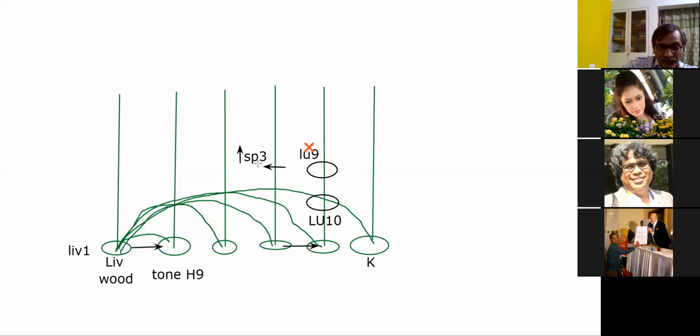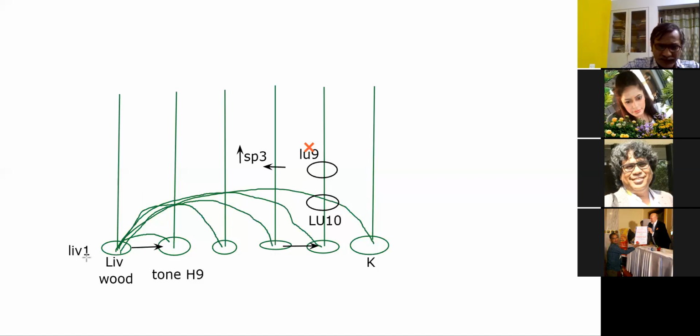Because if SP3 is tonified, then the humidity of the whole body will increase, because we are tonifying the earth. Similarly, if you simply tonify liver 1, what will happen? The availability of the wood variety of chi of all meridians will increase. If the availability is increased, all of them will be supplied, all of them will be tonified. If you want to tonify the wood in your body, then all the wood points of every meridian have to be tonified. So what should you do? Just simply tonify liver 1.